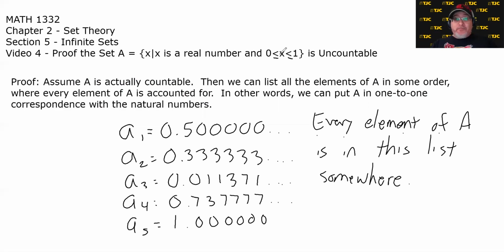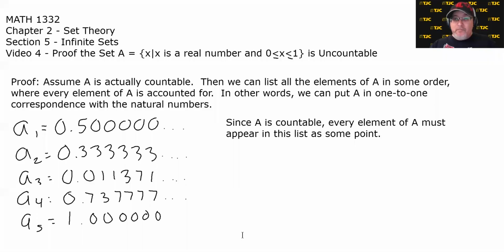Now, where's the contradiction? Well, we're about to find it. If I can get this text box. In fact, I'm going to pause this and type what I just wrote up there because it's pretty sloppy. All right, I cleaned it up a little bit. I moved my list of elements off to the left, and I went ahead and typed that since A is countable, based on our assumption, every element of A must appear in this list at some point. So what's the contradiction? Well, we're going to build an element in A that can't be in this list. Now, how are we going to do that? I'll show you.